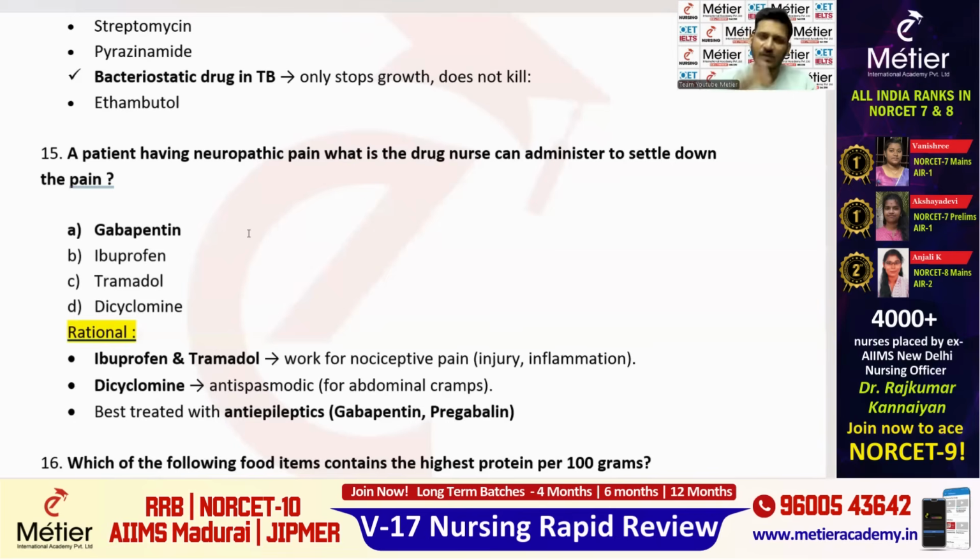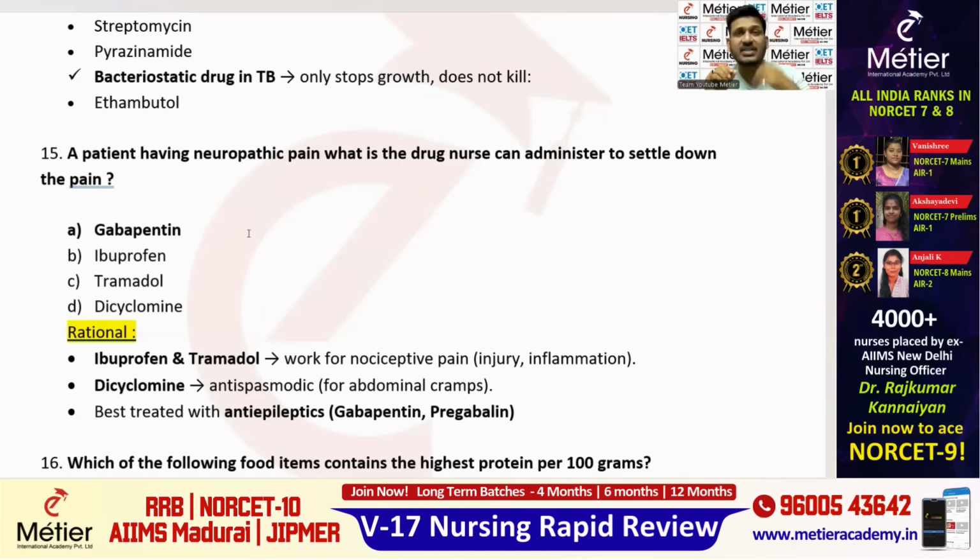Okay. So always remember, guys, two anti-epileptic drugs we are using for reducing the neuropathic pain. Neuropathic pain is very, very common among diabetic patients. One more additional information I would like to tell here. Everyone knows that two types of diabetes are there, type 1 diabetes and type 2 diabetes. One more diabetes is also there, that is type 3 diabetes. Type 1, insulin dependent. Type 2, non-insulin dependent.